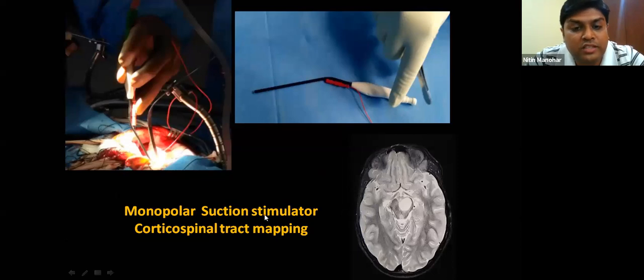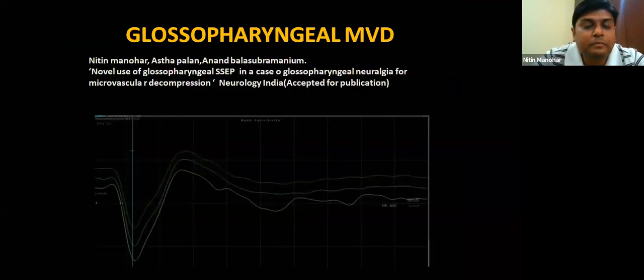We used a monopolar suction stimulator. This is the same suction stimulator that we use for subcortical mapping. So we use this in our brainstem work also when we want to identify the corticospinal tracts. So you can do corticospinal tract monitoring with this suction stimulator.